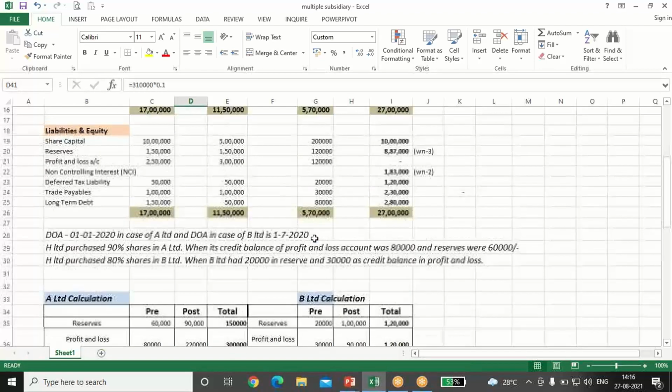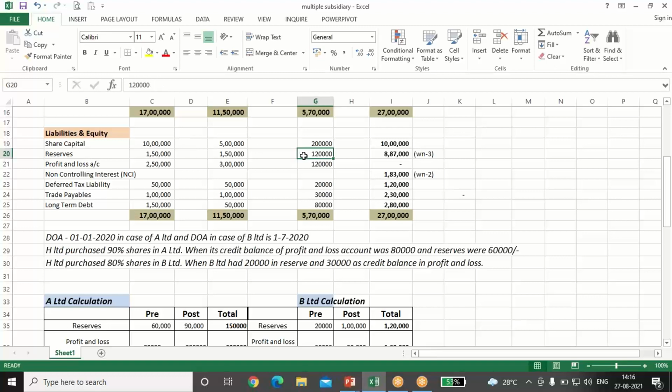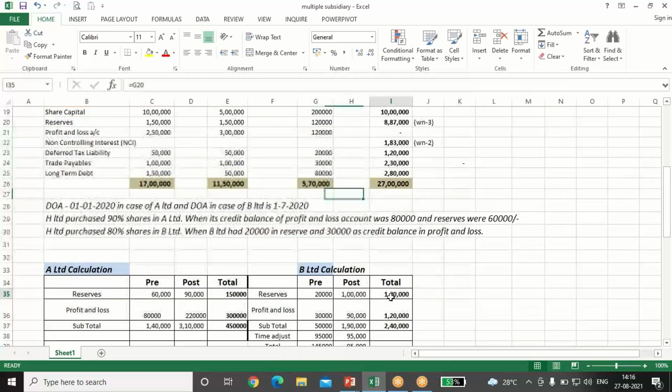In case of B Limited, now we'll do the calculation pre, post and total. Total balance we can see from the balance sheet. Reserve 120 and profit and loss also 120. In the case of B Limited, date of acquisition is 1st July. So the balance as on 1st January is given, 20 and 30. So it will be pre only, 20 and 30. Balance will be the post profit.